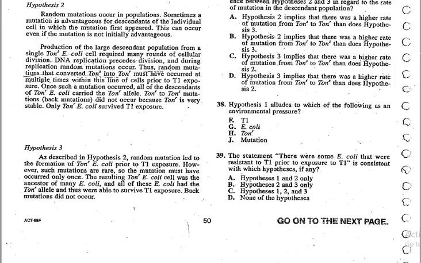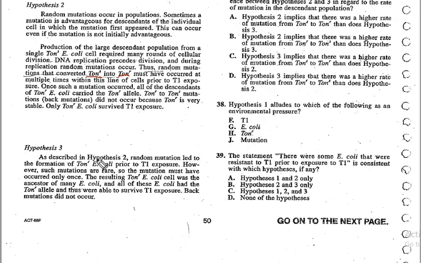The statement "there were some E. coli that were resistant to T1 prior to exposure to T1" is consistent with which hypothesis, if any? If you look at hypothesis 2, it mentions that there have been some conversions of TAN S to TAN R, and this is because of the multiple random mutations that were present. Hence, it follows the statement that there may have been some resistance to T1 prior to exposure since they may